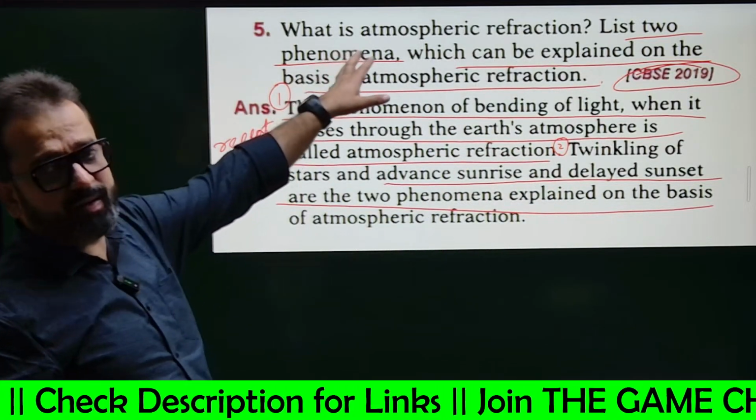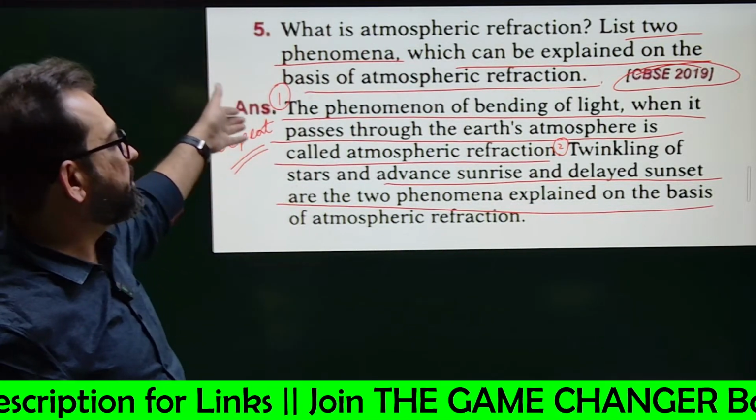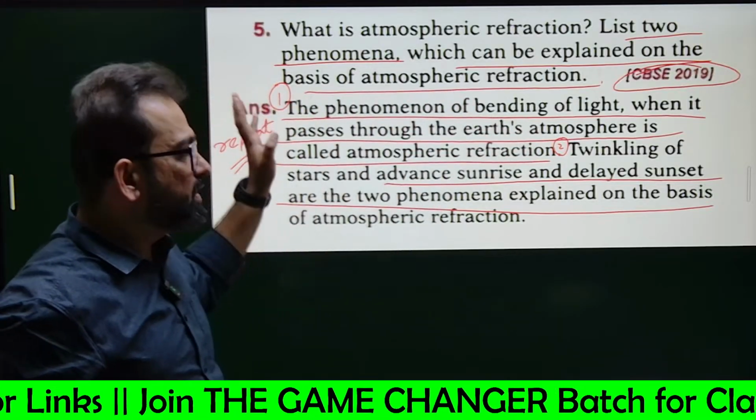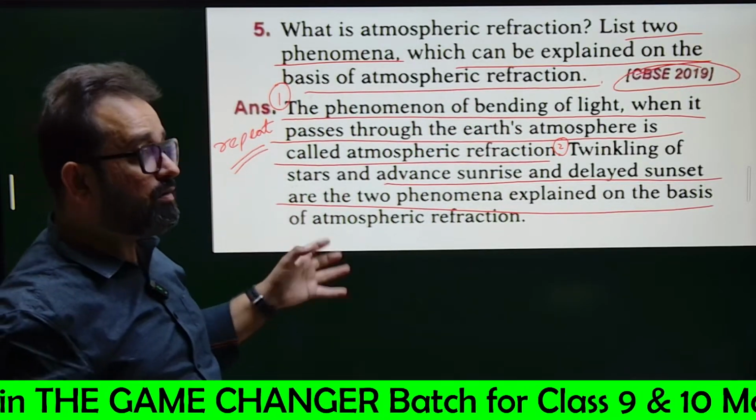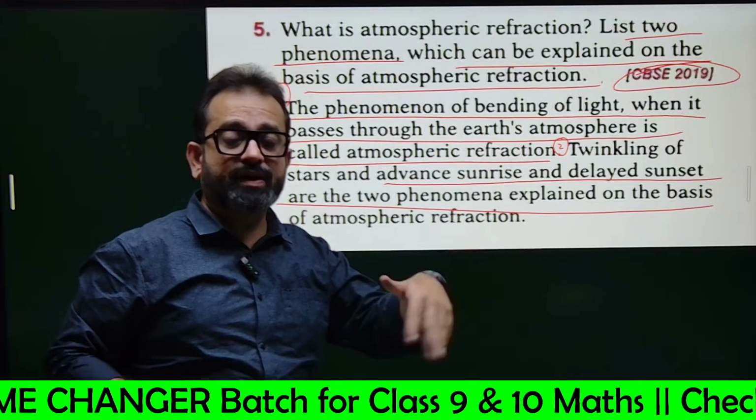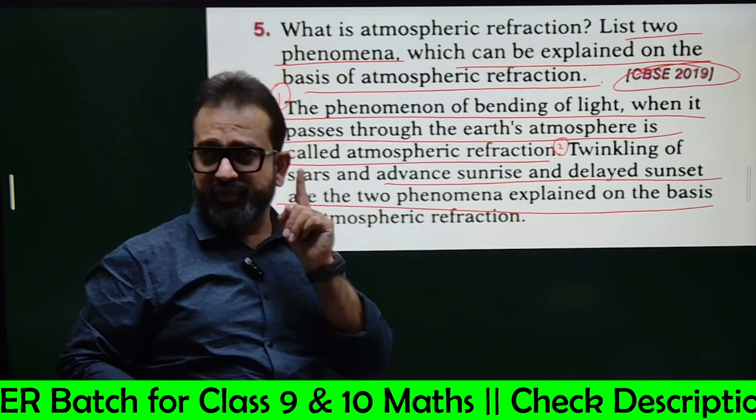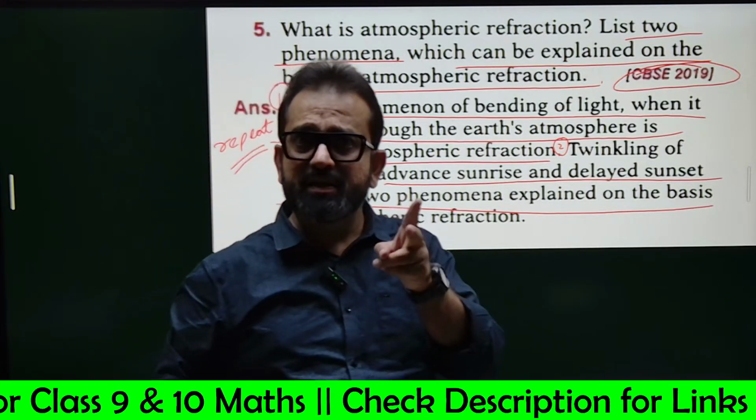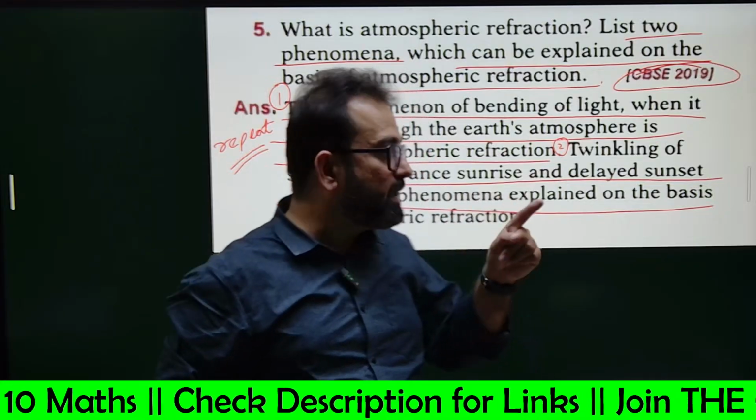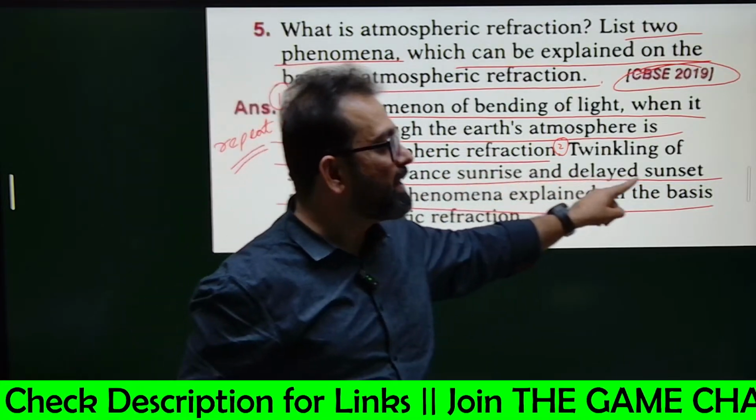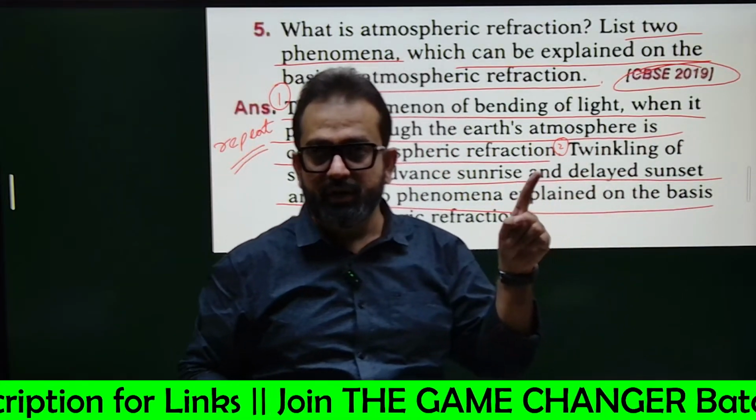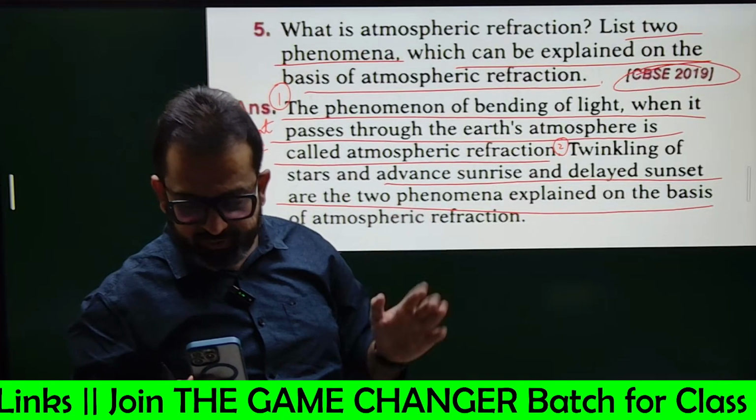First point, the phenomenon of bending of light when it passes through the Earth's atmosphere is called atmospheric refraction. Now, what are the two phenomena which you can explain by atmospheric refraction? First one, twinkling of stars. Second one, early sunrise and delayed sunset. This is also due to atmospheric refraction. Is it clear? Can I move forward?